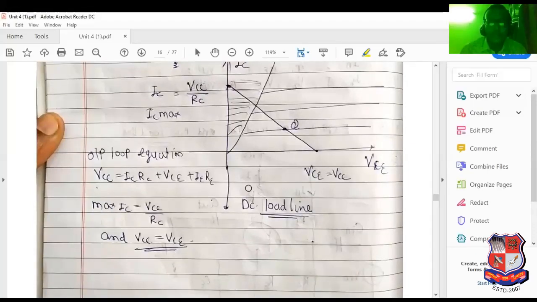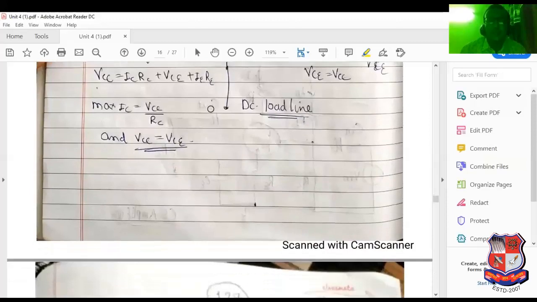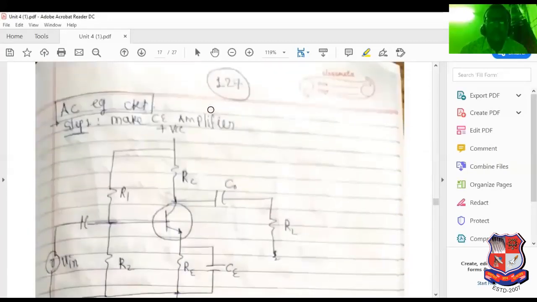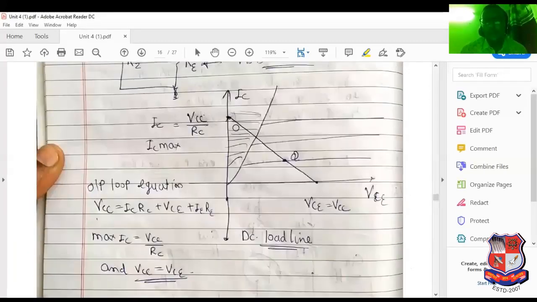So it can be considered as the DC load line. The output loop equation is VCC equal to ICRC plus VCE plus IERE. So maximum current equals VCC by RC, and this is the equation of the DC load line. Maximum voltage is VCE equal to VCC.